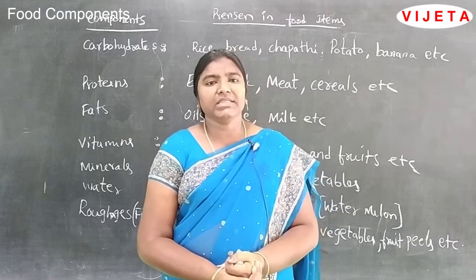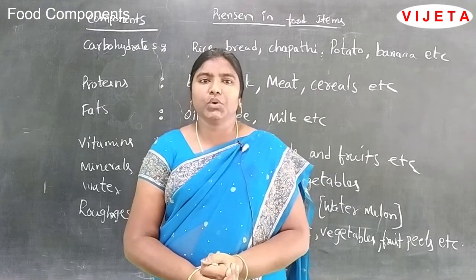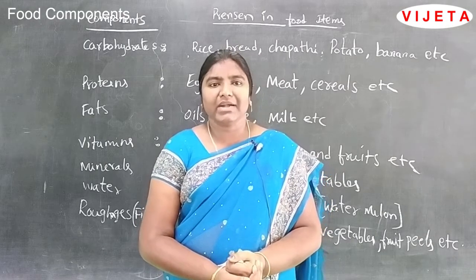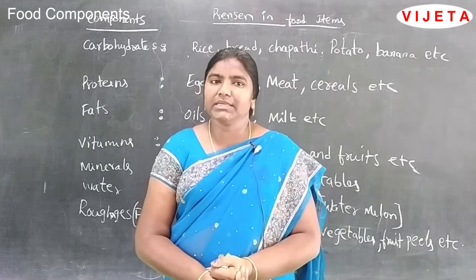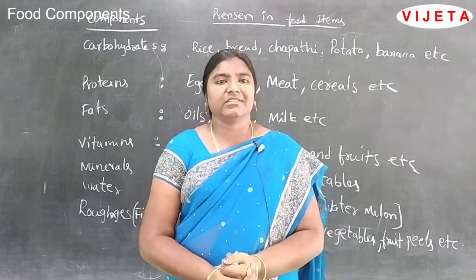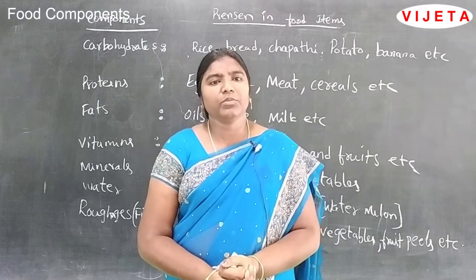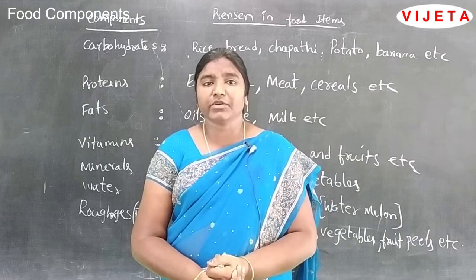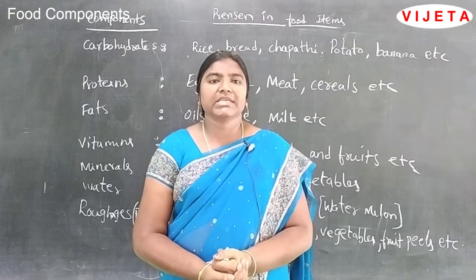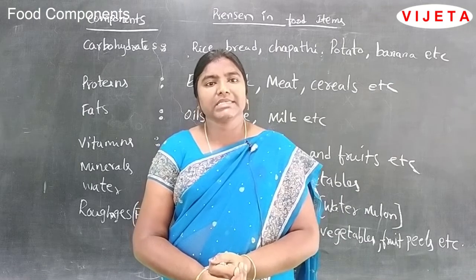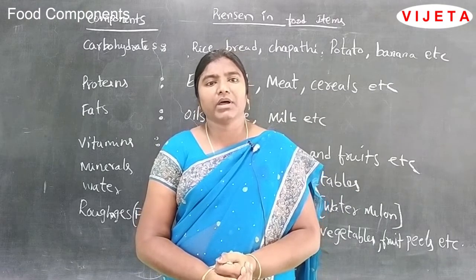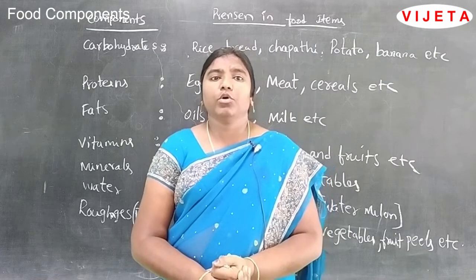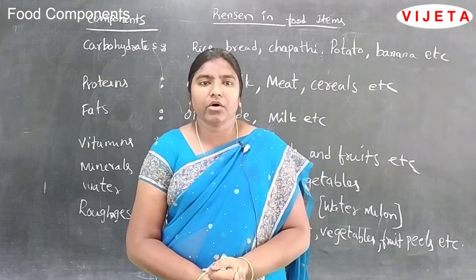So, in the 19th century, one scientist told that when we have fruits every day in our daily food, then we may not get diseases. At that time, people were suffering from scurvy. The scientist told that scurvy can be prevented by vitamin C. That means we have to eat more and more fruits, like guava, lemon and orange.